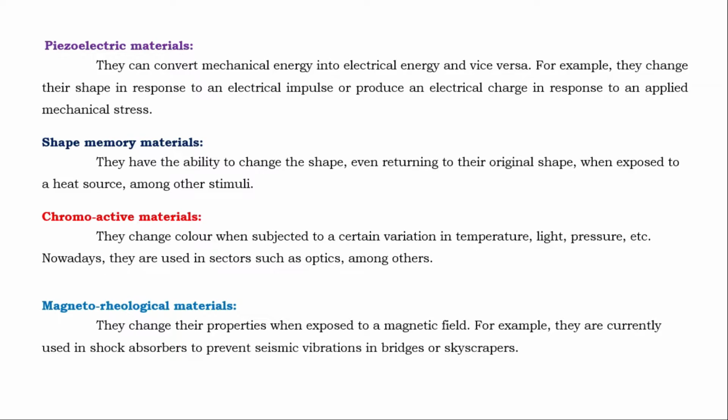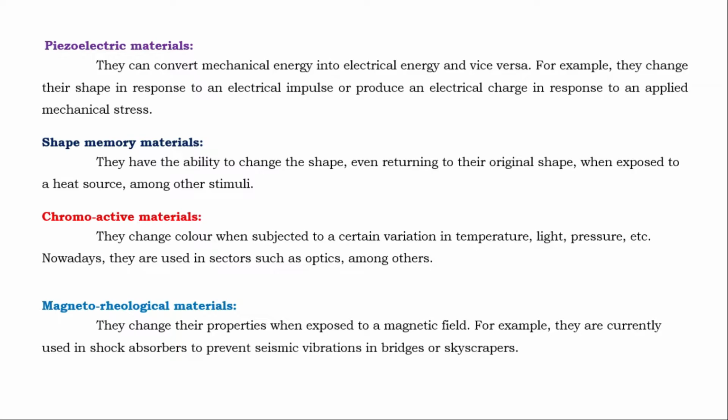Okay, check it on the internet, or otherwise read the line 2 to 3 times and you will get a clear-cut idea. Chromoactive materials means they may be able to detect temperature changes, light, etc., and they can give some response output. For example, if someone is wearing daylight glasses, when sunlight falls on the glass, it becomes a little bit dark. That is also one of the smart materials.